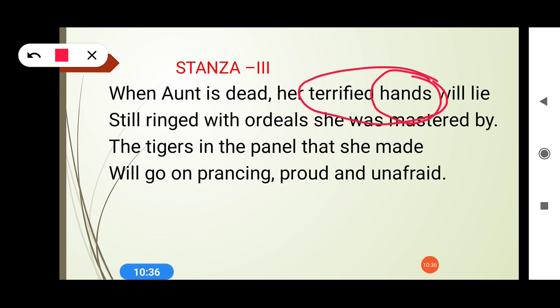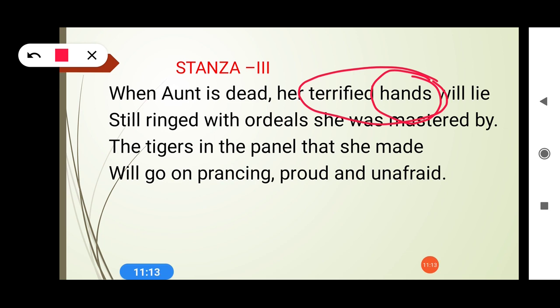So here is an example of synecdoche, and this can also be called a transferred epithet, because here the hands are not terrified. And if you want to know about the different categories of transferred epithet, I have made a few other videos on A Thing of Beauty and other poems, so you can go through those poems also to understand the things better. So here we can say terrified hands is an example of synecdoche, and it's also an example of